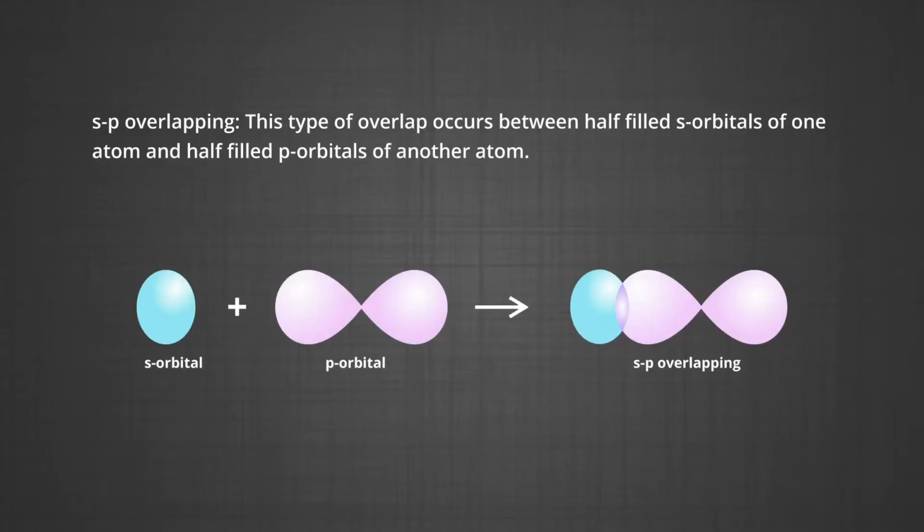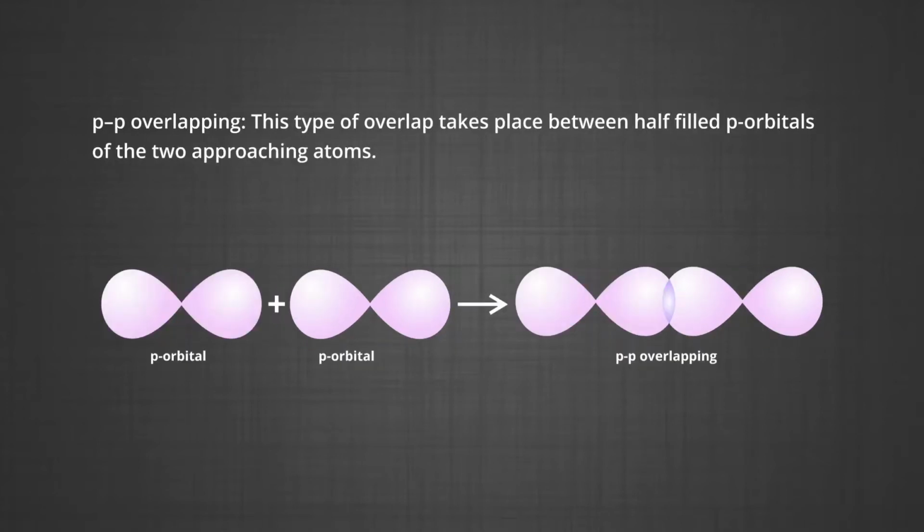This type of overlap occurs between half-filled s orbitals of one atom and half-filled p orbitals of another atom. Again, you can see in the figure the overlap of the s orbital, which is spherically symmetrical, and p orbitals, which are dumbbell shaped. This is s-p overlapping. Now, p-p overlapping. This type of overlap takes place between half-filled p orbitals of the two approaching atoms.